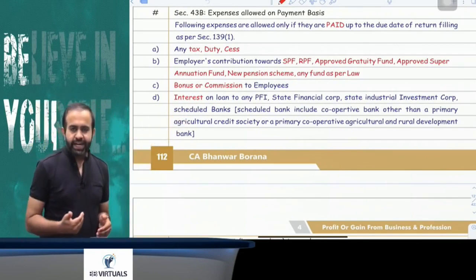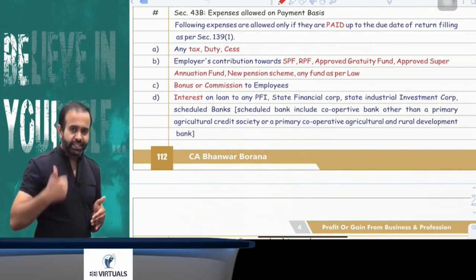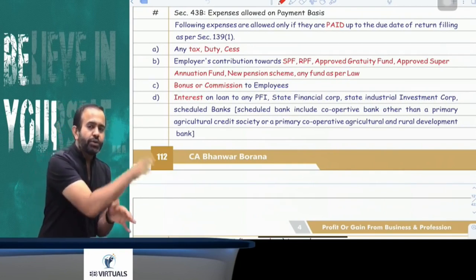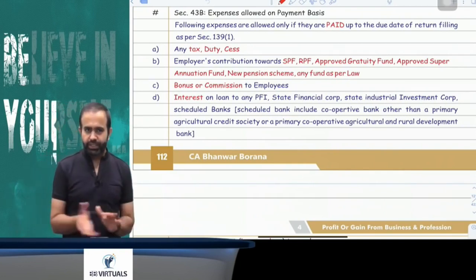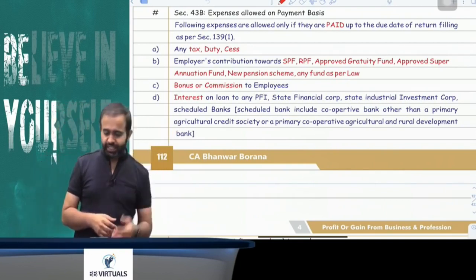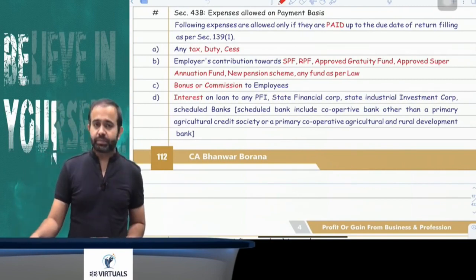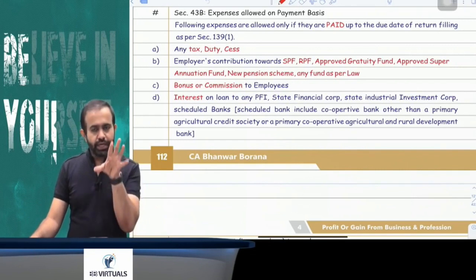This section says that this expenditure will be allowed in the current year only if the actual payment of that expenditure is made up to the due date of return filing. Otherwise that is not allowed in the current year. It will be allowed in the year in which actual payment is made. First is any tax, duty and cess. Second is bonus and commission to the employee.